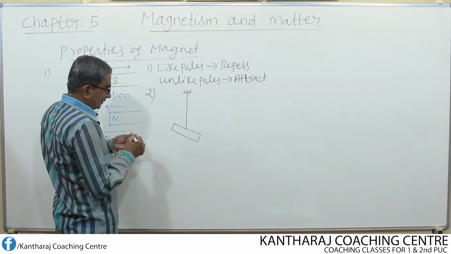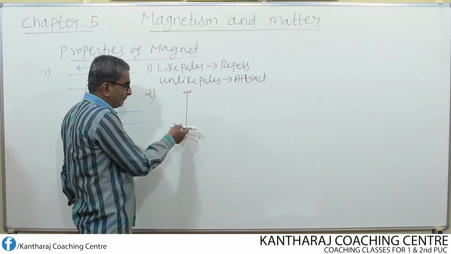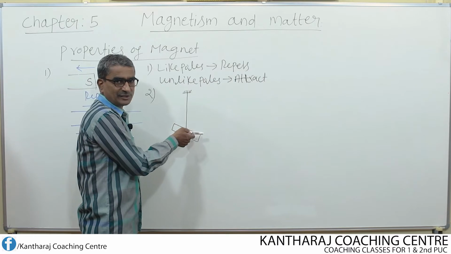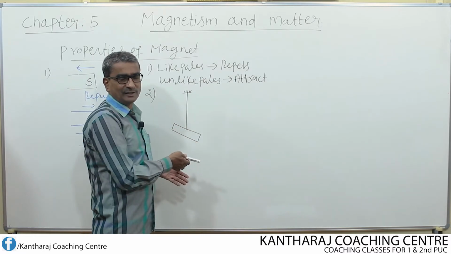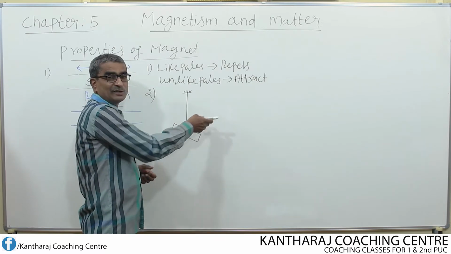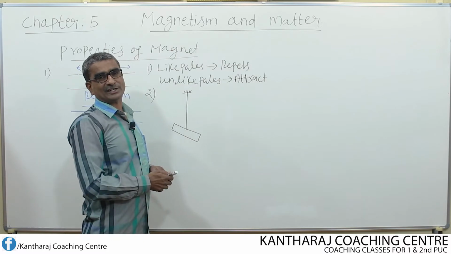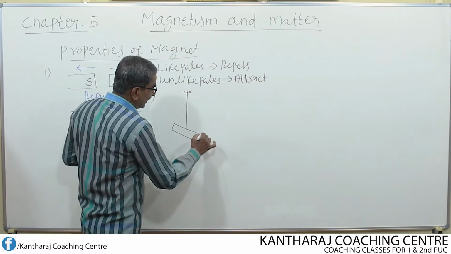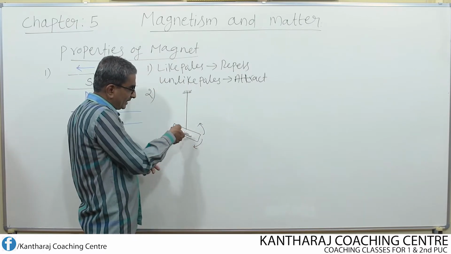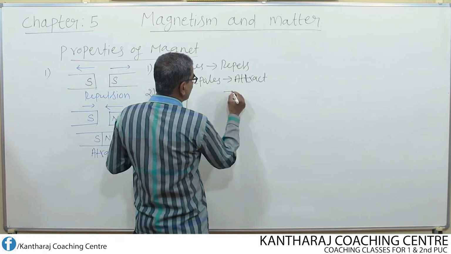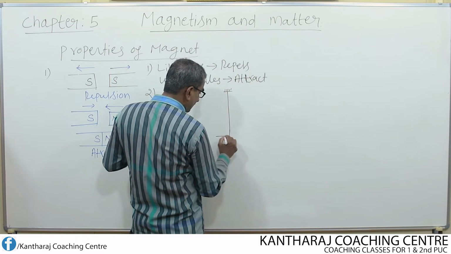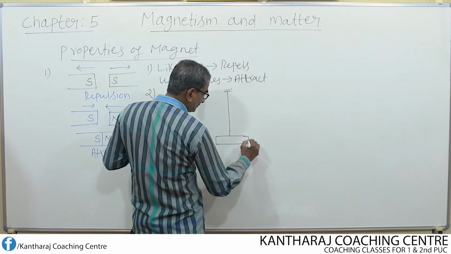Okay. Now what happens as we suspend the magnet? Initially it begins to oscillate like this for about a few seconds. That means it makes a few oscillations. That is because of Earth's magnetic field. Okay. Later what happens? It comes to rest. It comes to rest along which direction? Along the north and south direction. So initially it oscillates like this, it makes a to and fro motion like this. Then finally it comes to rest along which direction? Along the north and south direction of the earth.